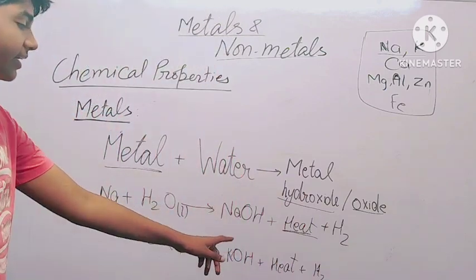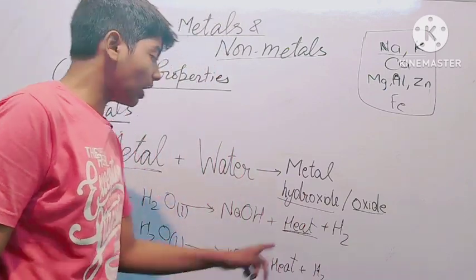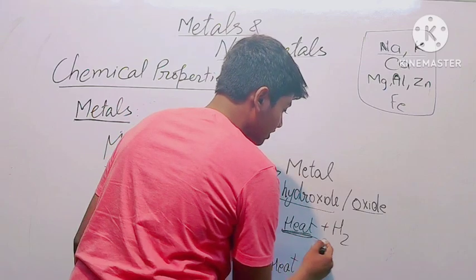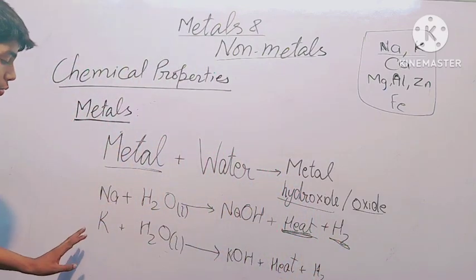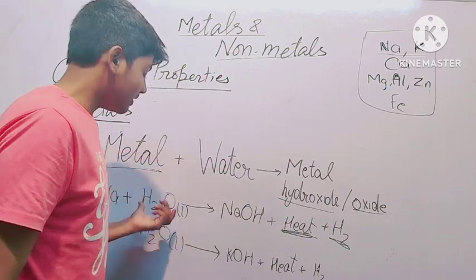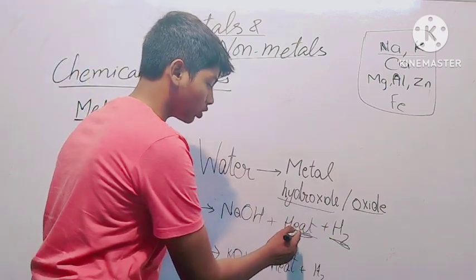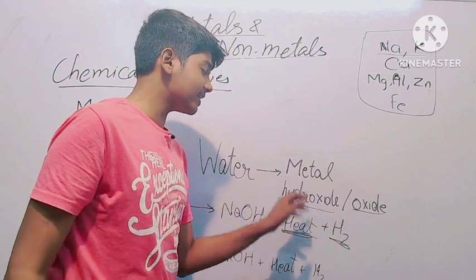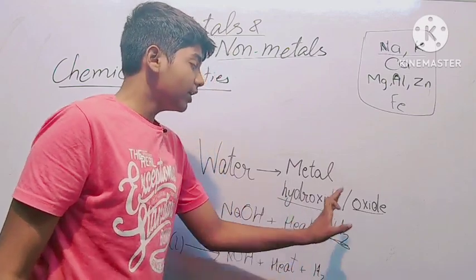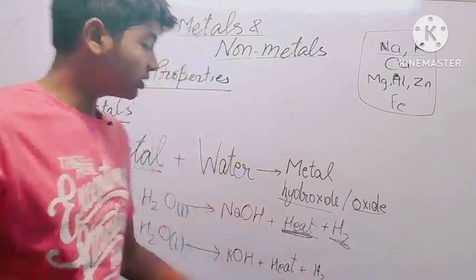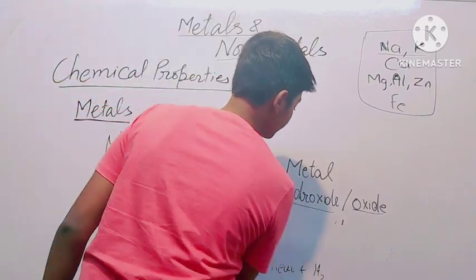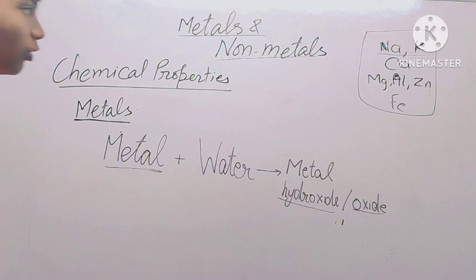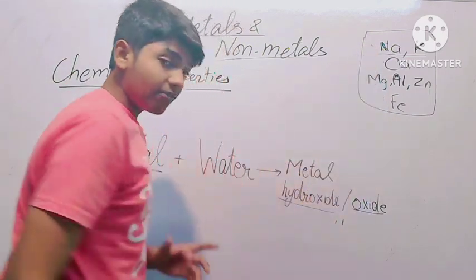The heat generated in this case is so large that this heat flames H2. Meaning when we react potassium or sodium with cold water, it is a highly exothermic process in which a lot of heat is released, and this heat release is enough to combust hydrogen gas. So in water as well, we can see that potassium and sodium are on top of the reactivity. They are very reactive.